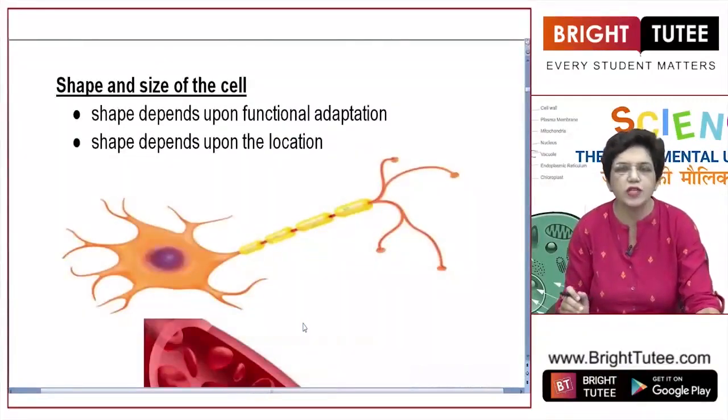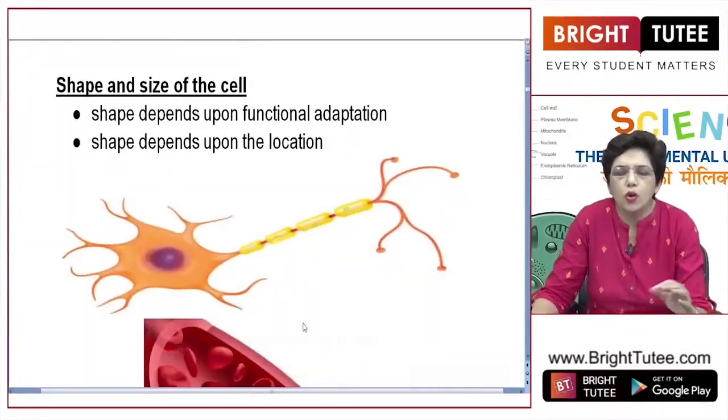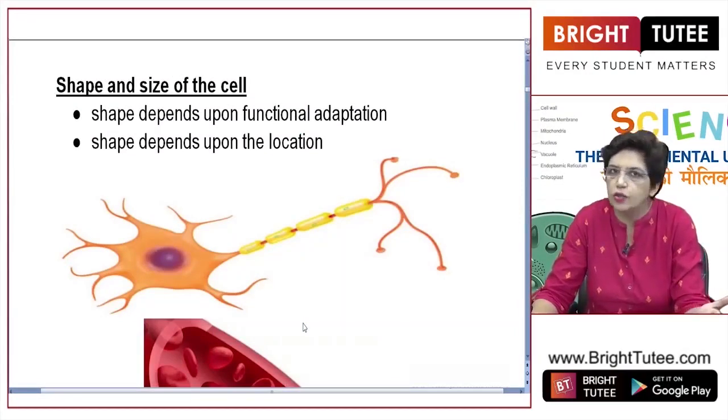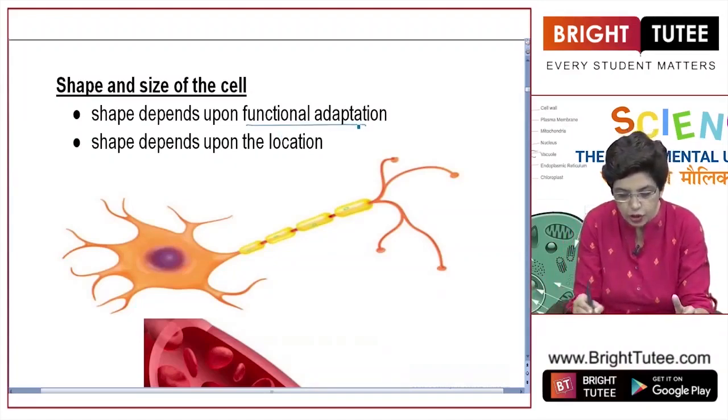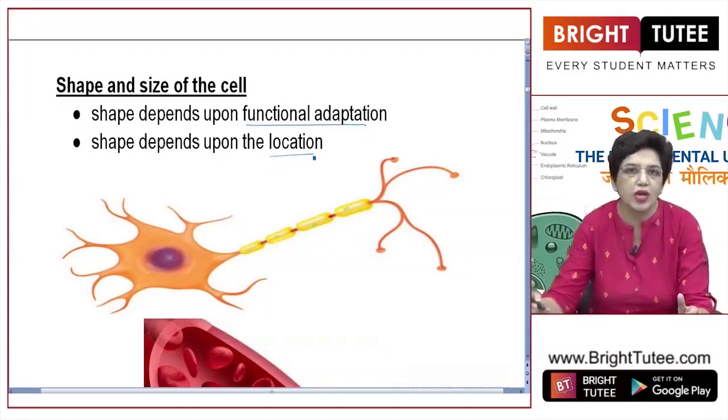Now, shape and size of the cell. I just told you, although all the cells are very, very tiny, you cannot see most of the cells through the naked eye. We have to observe them under a microscope. But different cells have different shapes depending upon two things. First, their functional adaptation, and second, their location.